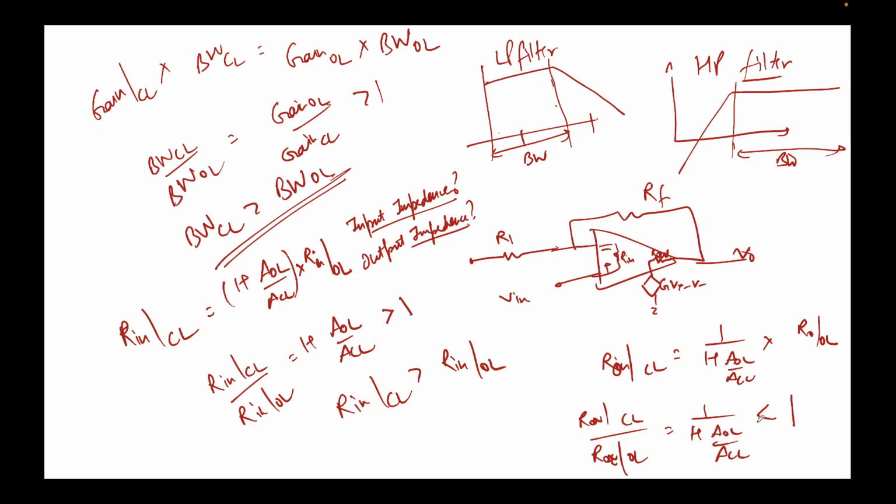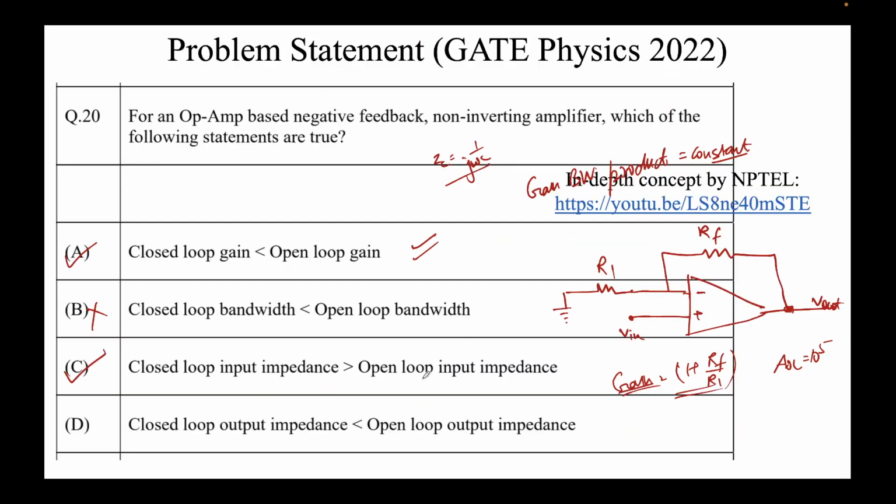So R out of CL will be less than R out of open loop. So these are the two expressions, and this is the answer for us here. Okay, so this summarizes this.